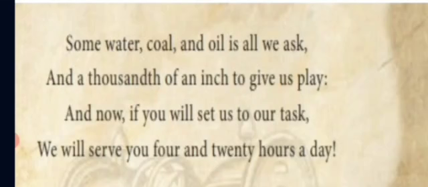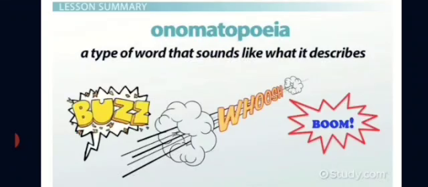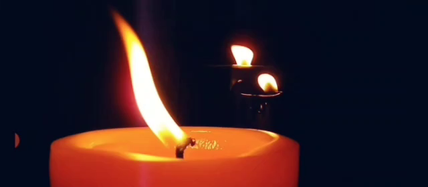Shall we move on to the next? It is onomatopoeia. Onomatopoeia means it is a figure of sound, a type of sound that sounds like what it describes. You see the first example, buzz, then whoosh, boom. All these are sounding words. In our poems, we have only one onomatopoeia, that is in The House on Elm Street, in the 6th line: lights flicker on and off. Flicker means it's moving. So, only one onomatopoeia we have in your syllabus.